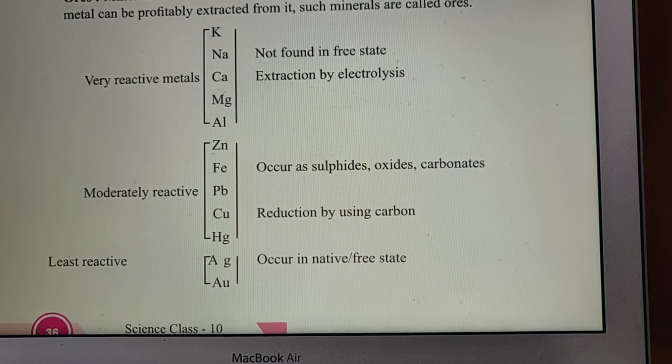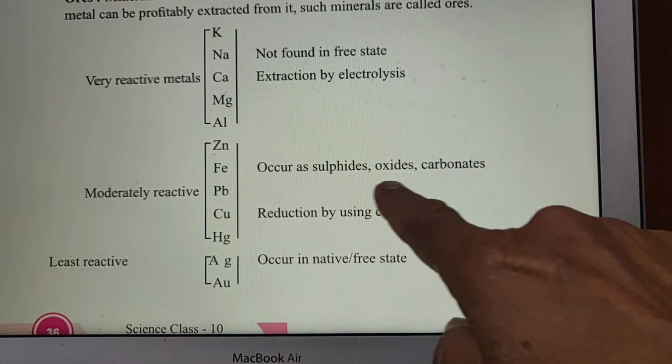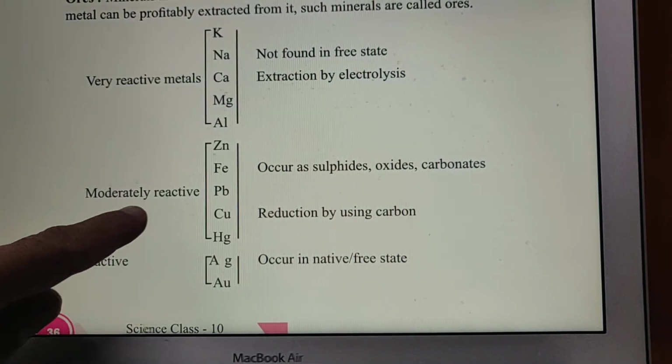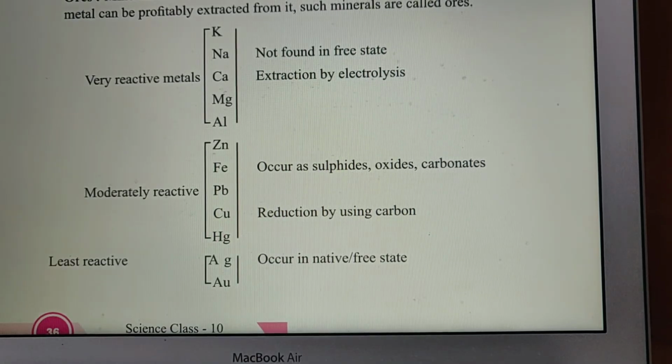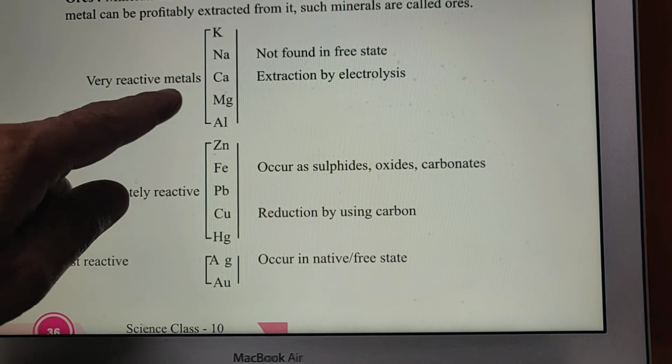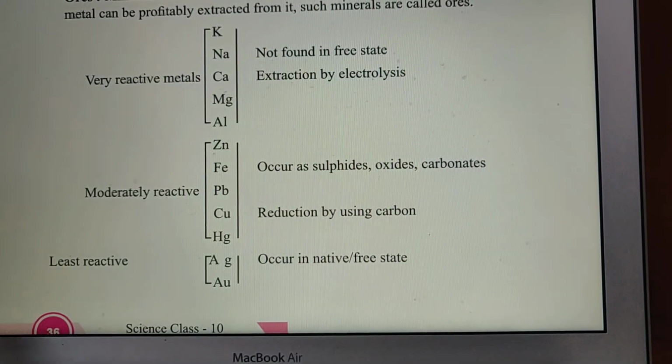Metals which are moderately reactive can be extracted by reduction using carbon as a reducing agent, and the very highly reactive metals are extracted by electrolysis.